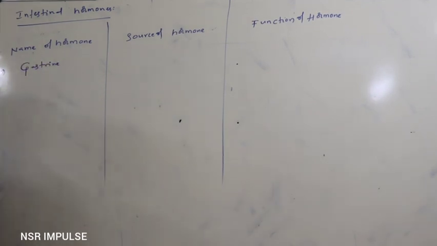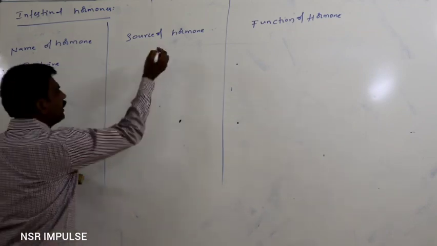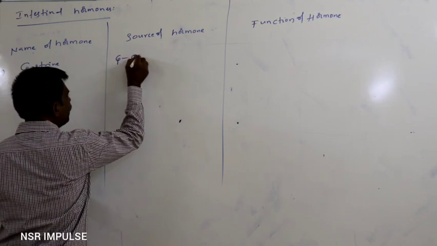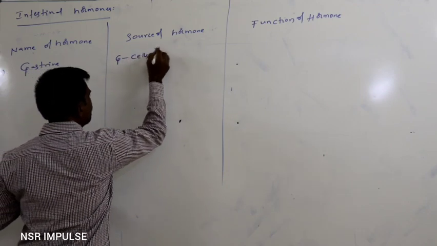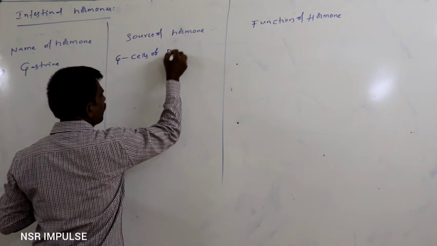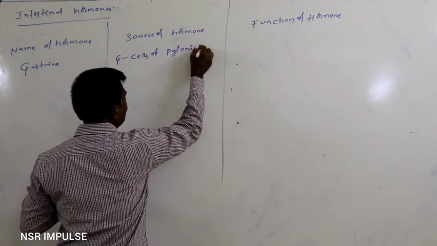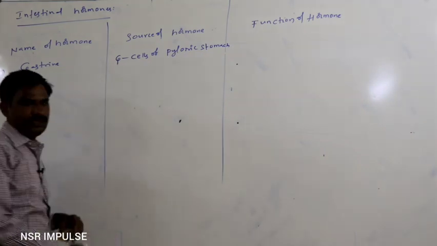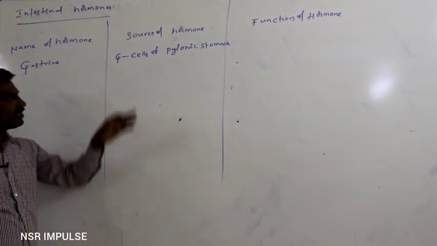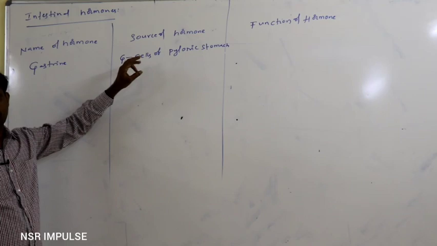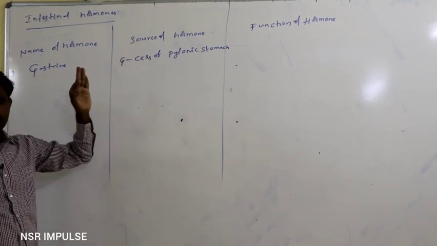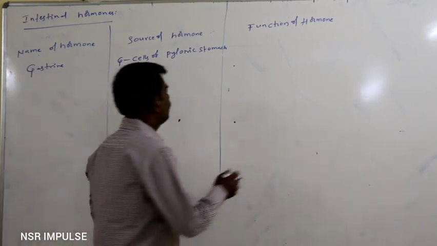The first hormone is the gastrin hormone. That is secreted from G cells of the pyloric stomach. Definitely in the pyloric stomach, G cells are present. From the G cells of the pyloric stomach, this gastrin is secreted.